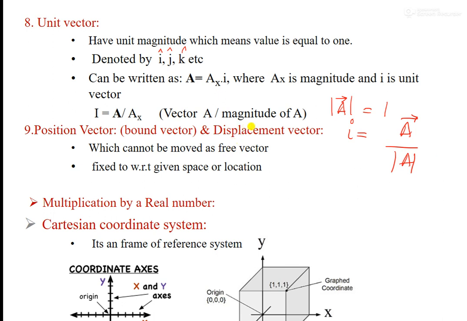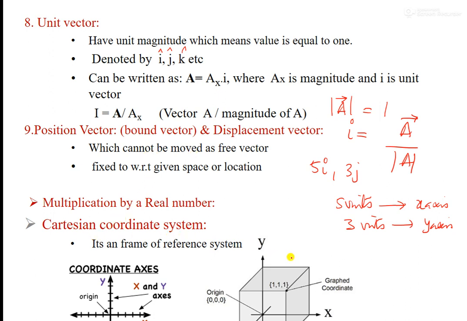So when you say a vector is 5 times i, or 3 times j, that means this vector has 5 units along the x-axis, and j means 3 units along the y-axis. In a similar way, whatever we explain later, we'll understand what is meant by i, j, k. They are actually unit vectors in the coordinate axis system. Next I will go to the Cartesian coordinate system, and I'll come back here again.